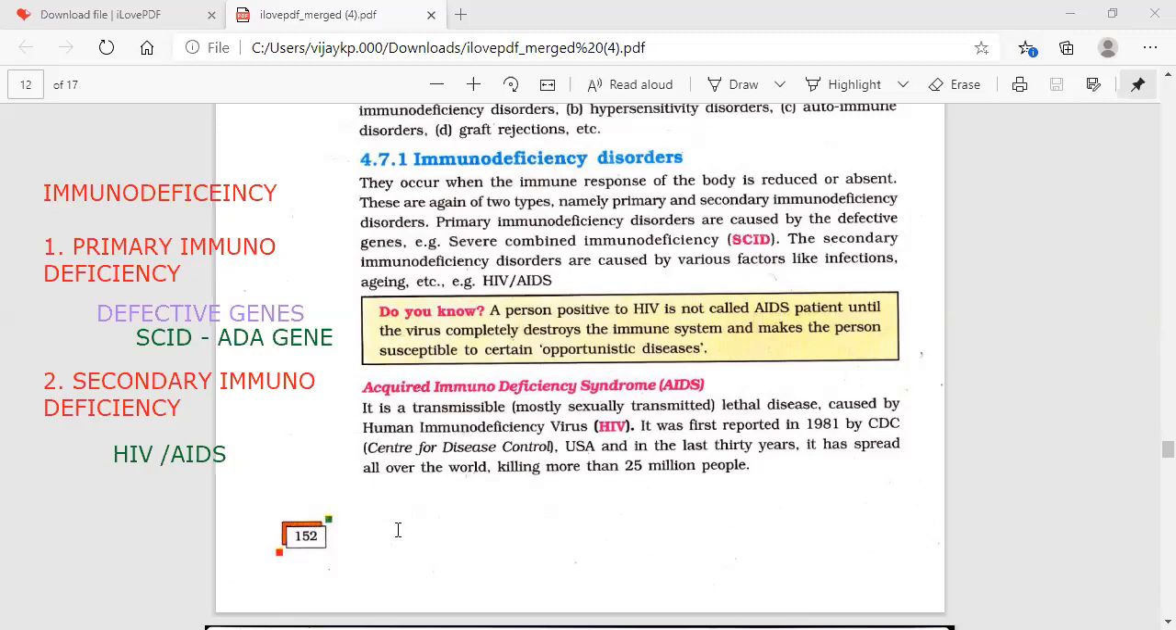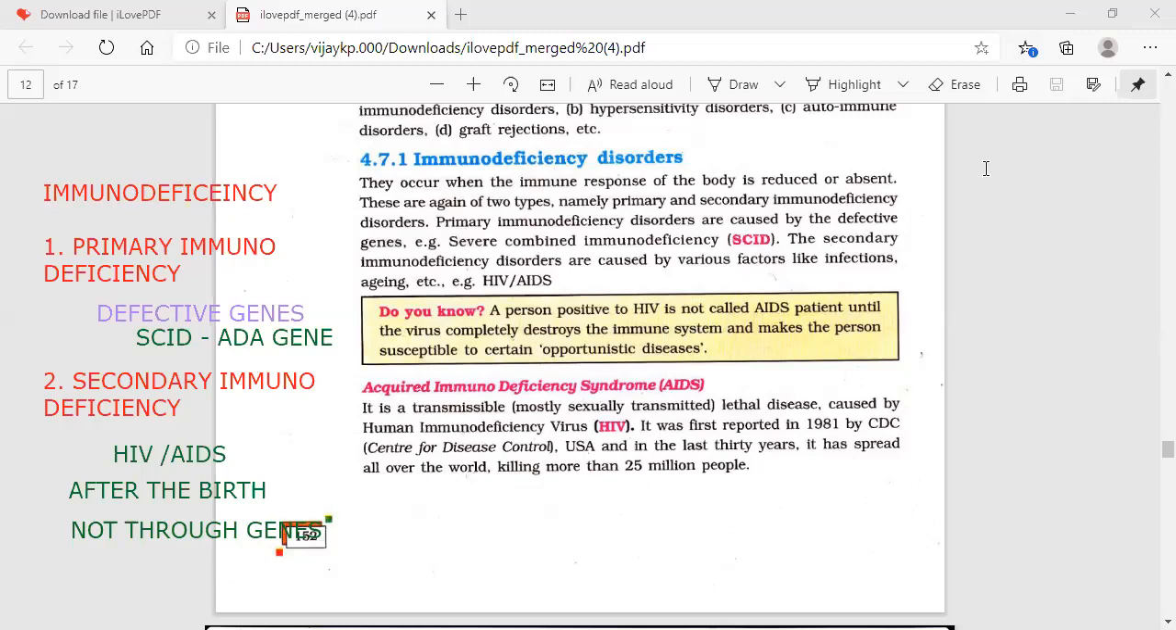That means it is an acquired one, which will come after birth. That is very important. It won't come through genes. It is not a primary one. It will come after birth because of viruses. So not through the genes. At least you need to remember it like this. This is not through genes. This is through viruses. This is not a hereditary disorder. This is not at all a hereditary disorder. So that you need to remember here.